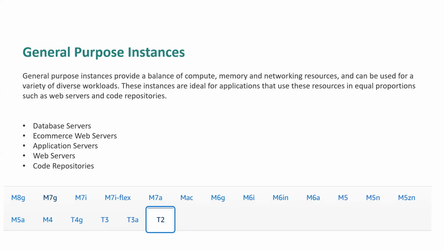Okay, general purpose instances की सीरीज जो होती है वो M series instances, T series instances. These are the series with which we can identify the general purpose instances itself. Okay, when we will go on the AWS console and we are going to create a virtual machine, we will see these resources. Okay, that T2, T3. Okay, so even in T2 there are different sizes also, like micro, small, medium, large. Okay, and there are different further series like T3A, T3.